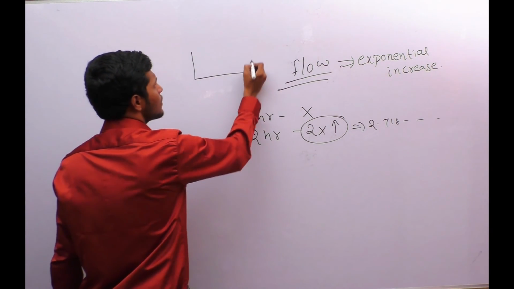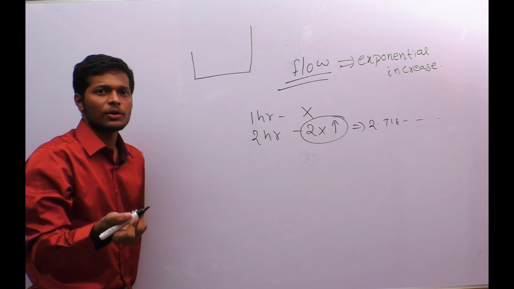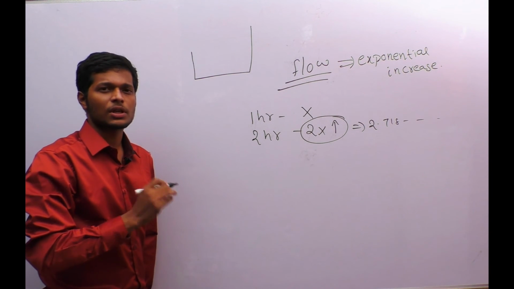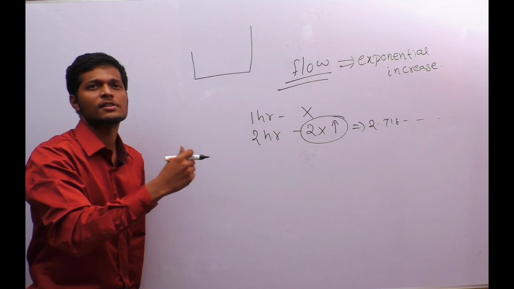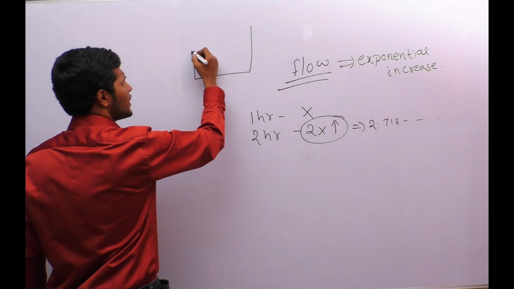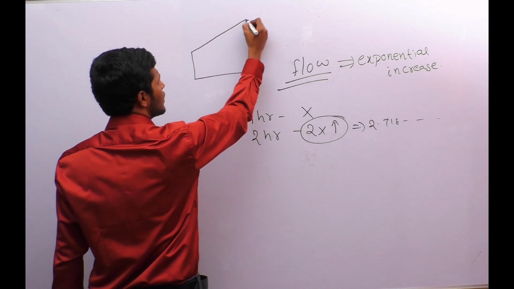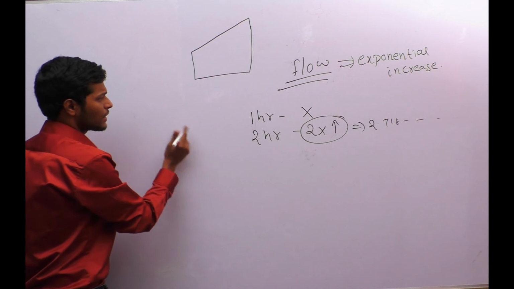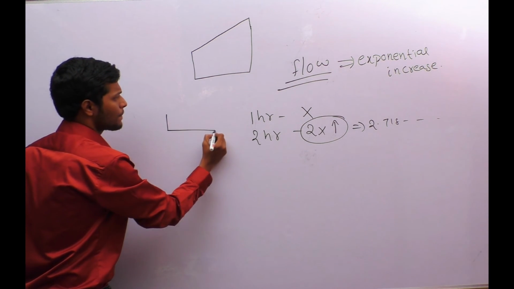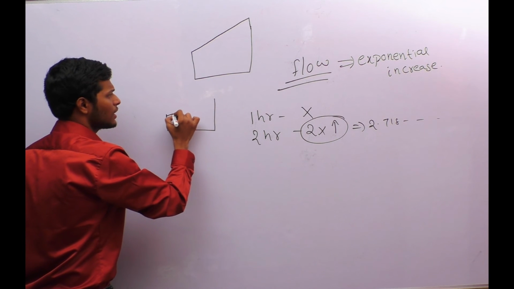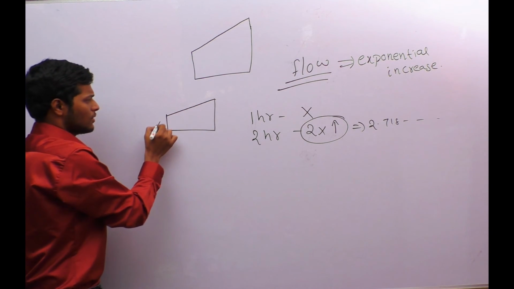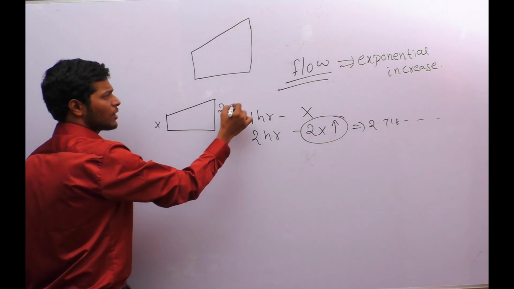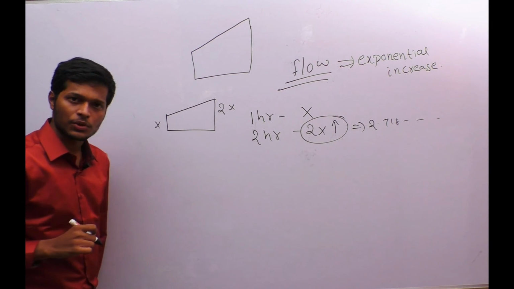Suppose you are reading continuously a topic which is not related to the previous one and all the concepts are individual, then the increase will be linear like this. I will represent it here. If the increase is linear, if there is x, then after a particular time it becomes 2x.